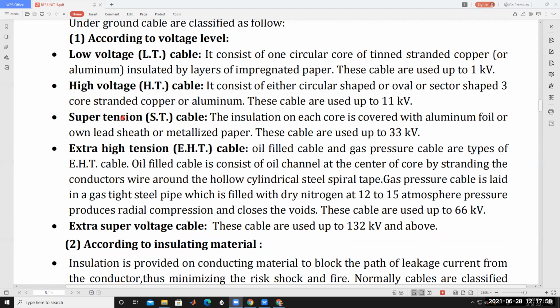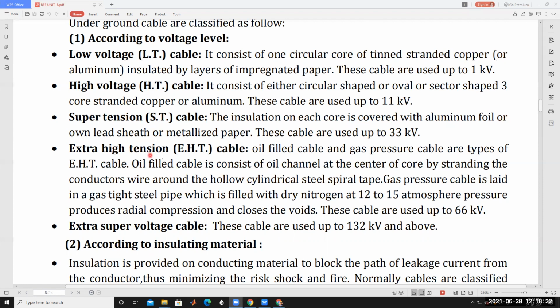And then next, super tension cable. The operating voltage of this super tension cable is up to 33 kV, 33,000 volts. For insulation from each other, each core is covered with aluminum foil, woven lead sheath or metallized paper. So the operating voltage is 33 kV.